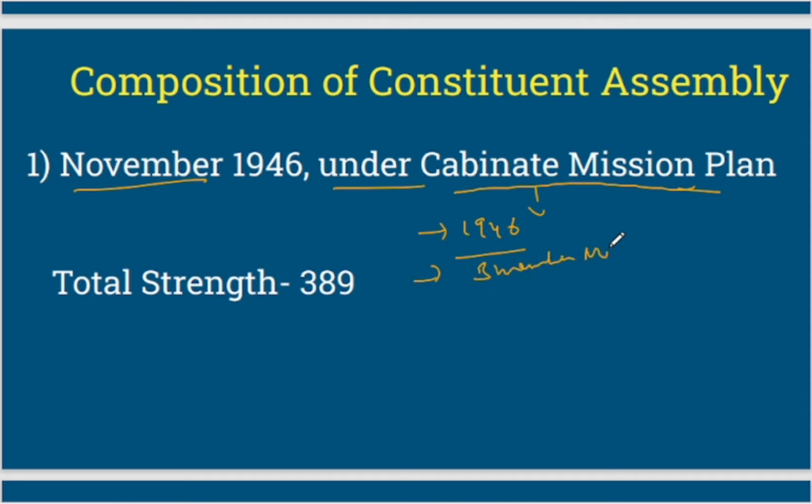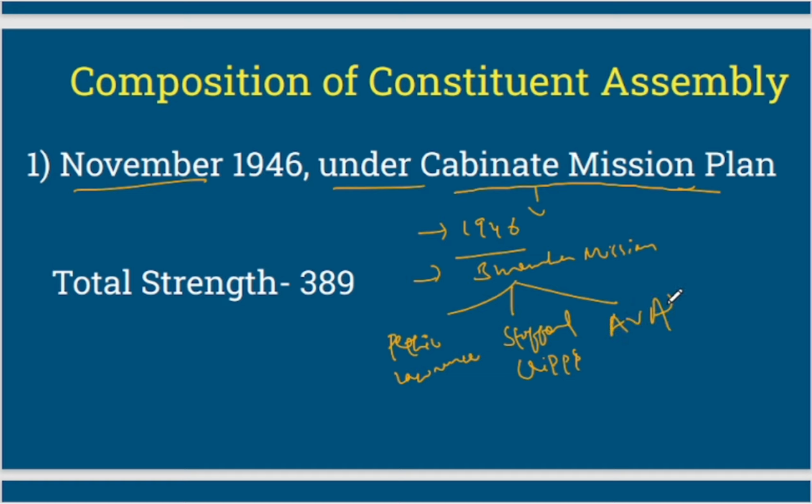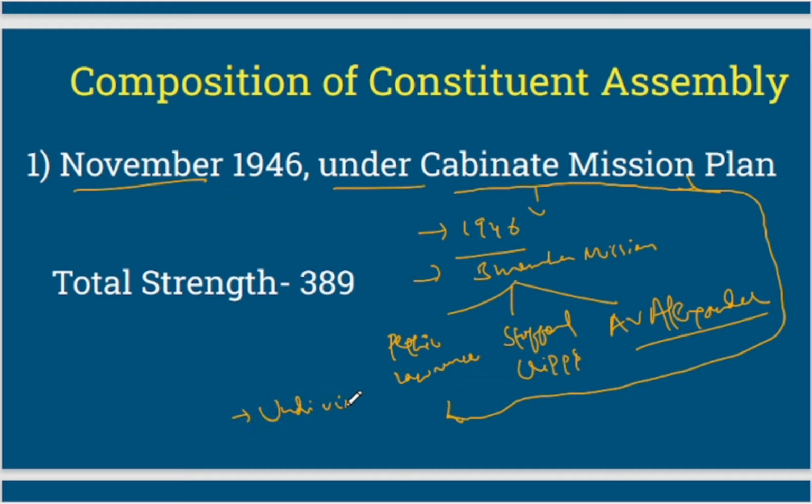three member mission, right? And who were the three members? So the three members were Pethick Lawrence, then Stafford Cripps, right? And the third person was A.V. Alexander, right? So we need to know, and also we need to know that Cabinet Mission Plan proposed for undivided India. This is a very important point, right?